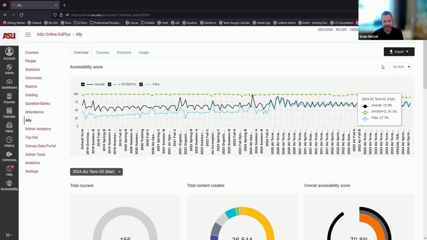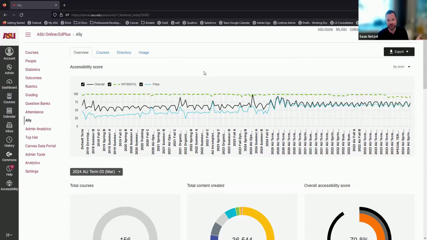So this can be used as a way to kind of diagnose your courses and look historically for the context to see, are your courses getting better? Are they getting worse? Like, we did this huge remediation initiative. We want to see, did it actually work? Did it actually affect our courses and the accessibility of them? So you can see that as you just go through this line right here.